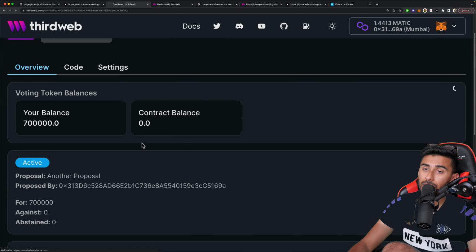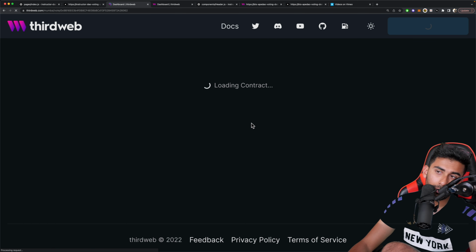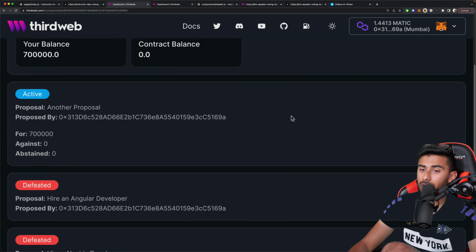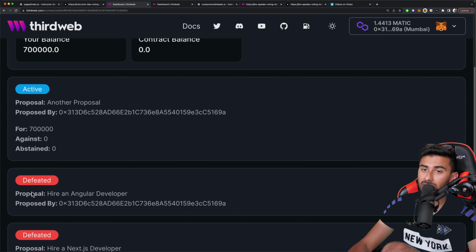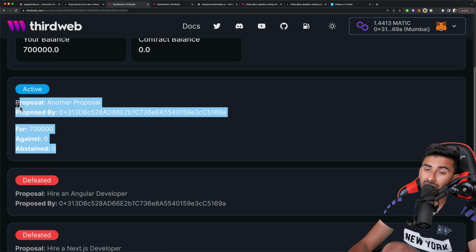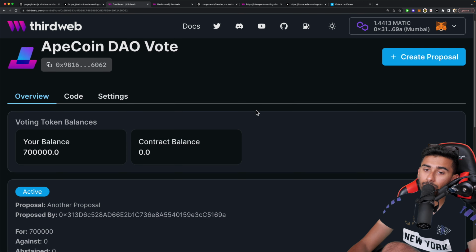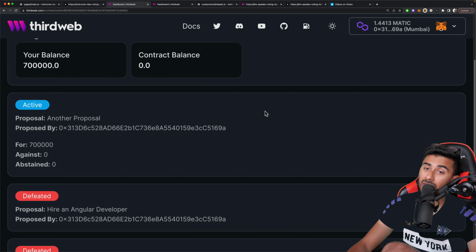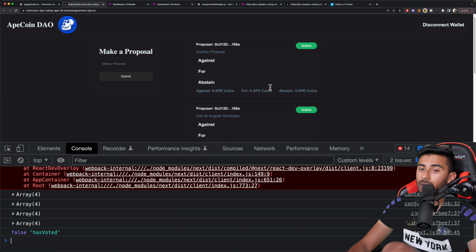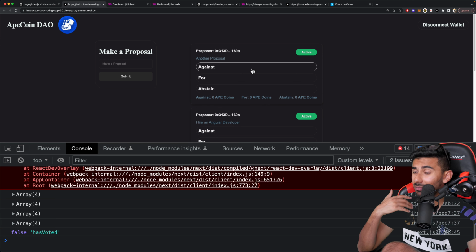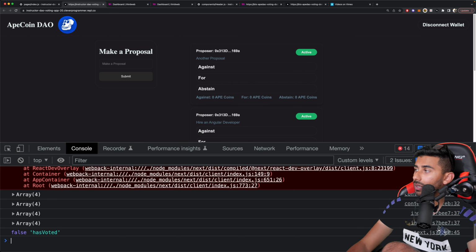Okay. So after 2 minutes pass, pretty much the proposal window is going to close. And you see, this one says defeated. Pretty soon, this one is going to say successful because we have a vote for and we don't have any against or abstains. So it seems like it's going to go through. Okay. So there you go. It looks like almost all of the functionality of our app is working, right? We're not really facing any problems.